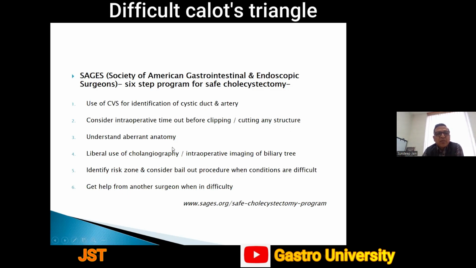To understand the aberrant anatomy, make liberal use of cholangiography and intraoperative imaging of the biliary tree, identify the risk zone and consider a bailout procedure when the conditions are difficult, and get help from another surgeon when in difficulty. This is also a thing which is very, very less utilized, and it can prevent a lot of injuries. It improves the overall outcome even if you identify a bile duct injury on table.